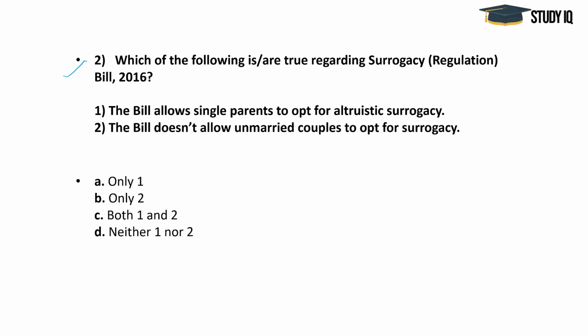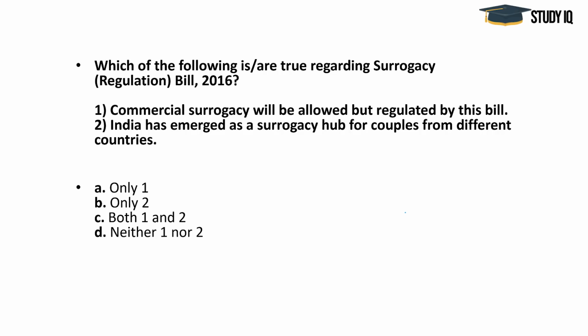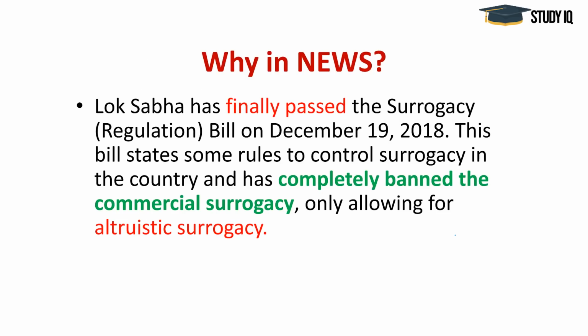Next question, you can pause the video and answer it. Which of the following are true regarding the surrogacy regulation bill? The bill allows single parents to opt for altruistic surrogacy. The bill doesn't allow unmarried couples to opt for surrogacy. And the third question is, which of the following are true regarding surrogacy? Commercial surrogacy will be allowed but regulated by this bill. The second statement is, India has emerged as a surrogacy hub for couples from different countries. I will tell you the answers at the end of the lecture. Till then, I think you should be able to answer them.